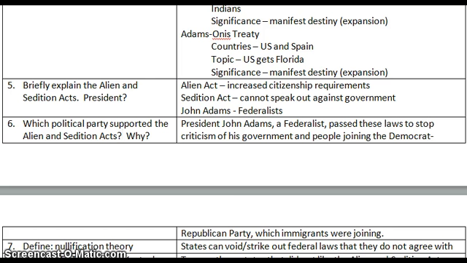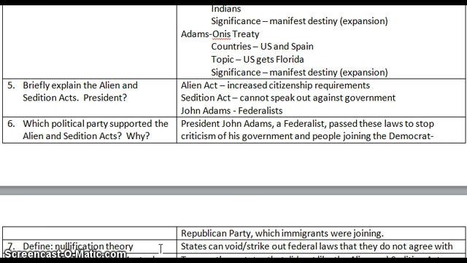Remember, President George Washington's not a Federalist, even though the state of North Carolina kind of puts him as a Federalist. It's because he always expands the federal government size. John Adams is a Federalist. He expands the size of the federal government all the time too. And the Democratic Republicans are criticizing him for everything that he's doing. And all the immigrants that are coming into the country and becoming U.S. citizens, they're joining the Democratic Republican Party. The newspapers in the country are owned by Democratic Republicans. And the newspapers kind of control what you get to hear and what you don't get to hear. So he silences all his opposition.